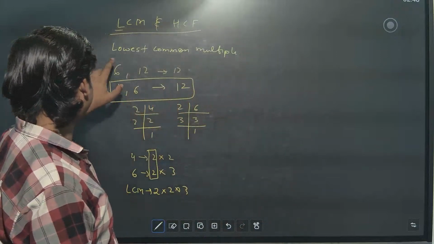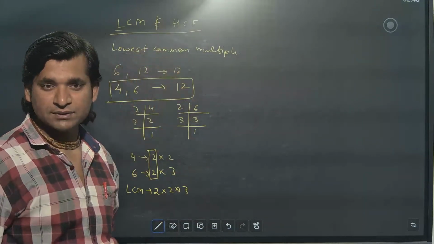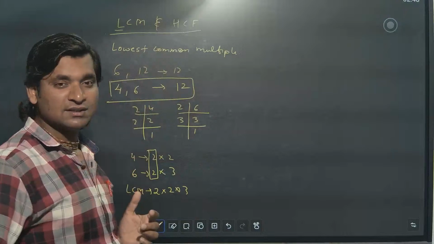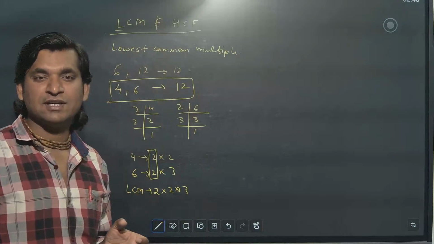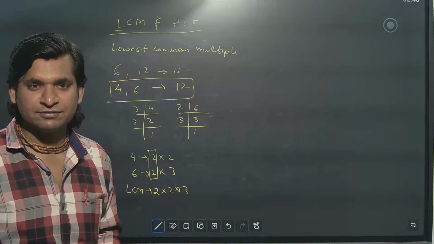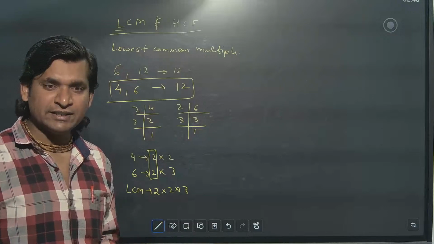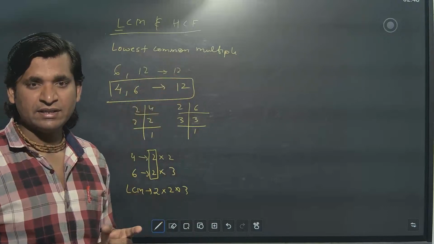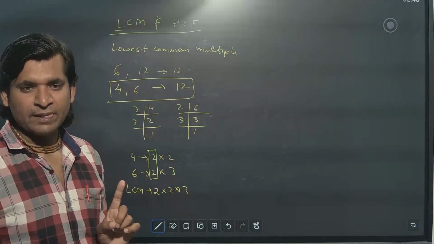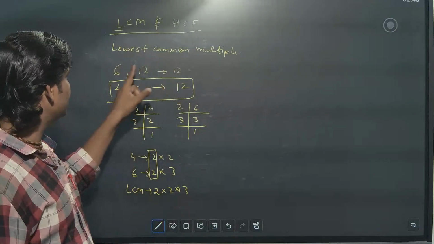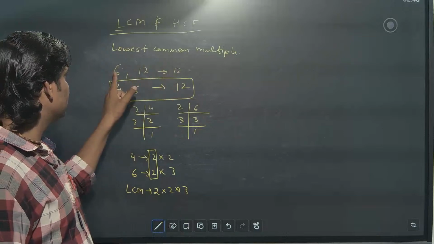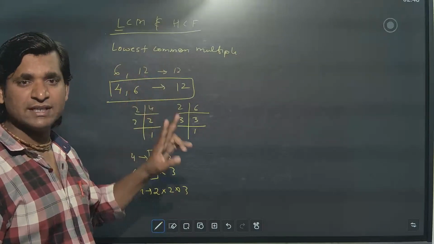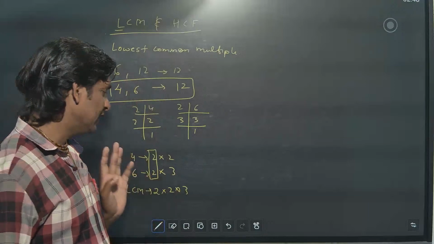But what is the abbreviation? Lowest common multiple. Lowest, don't think the number should come smaller. Sometimes in place of LCM, students will find HCF. So you should not do that. LCM means the number always comes equal or greater. That is the first thing you have to cross check. Second thing, this number should be divisible by both the numbers. 12 divided by 6, yes. 12 divided by 12, yes. So then only it is the LCM.